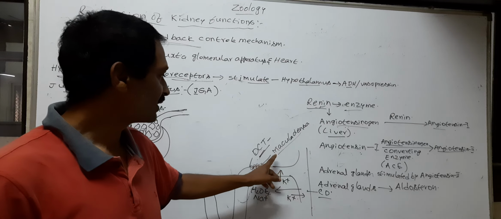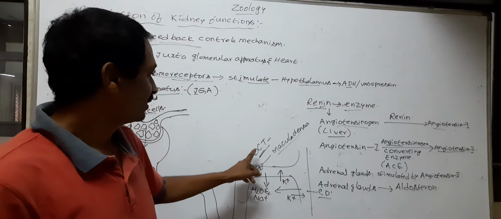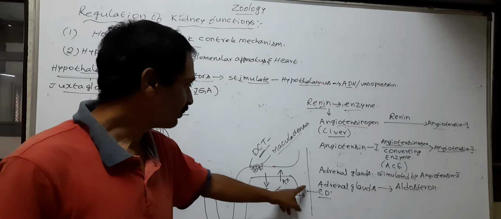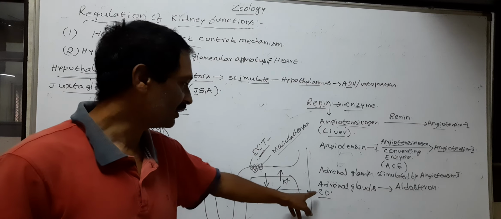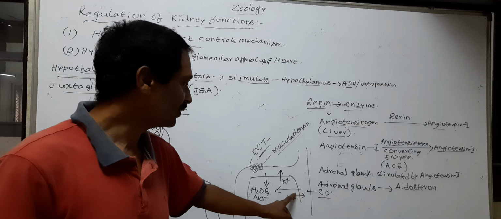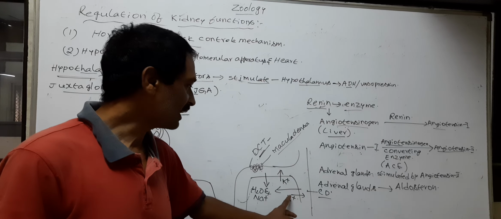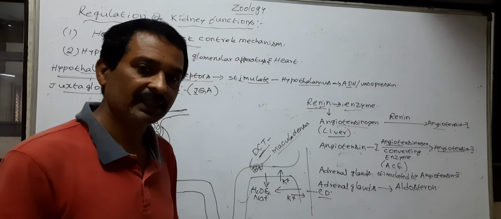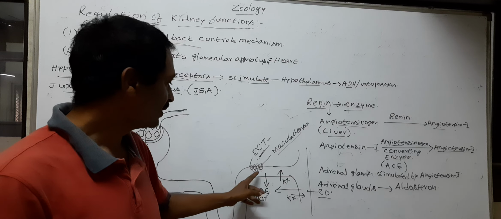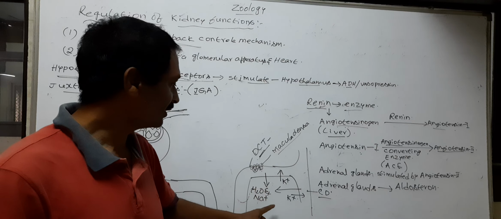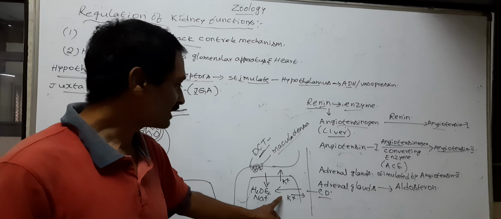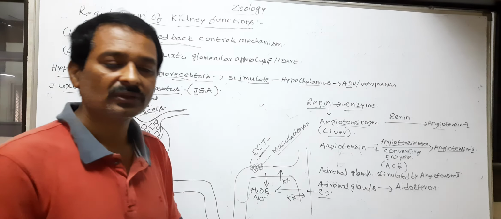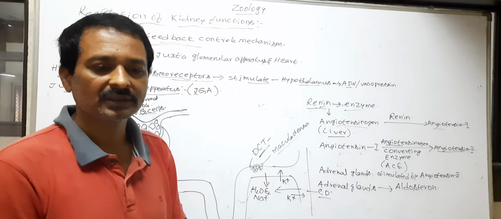So, with the stimulation of the adrenal glands, the water and sodium ions are reabsorbed from the primary urine of the DCT and collecting duct, and potassium ions are also secreted into the primary urine of the DCT and collecting duct. So the water and sodium come out from the primary urine into blood. Next, the potassium ions from blood secrete into primary urine. It leads to